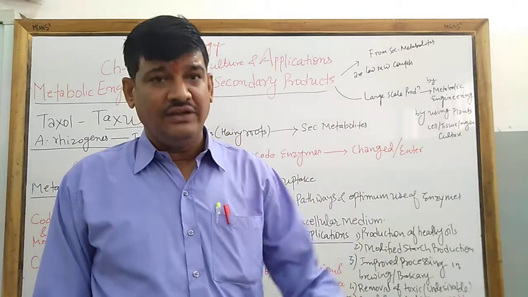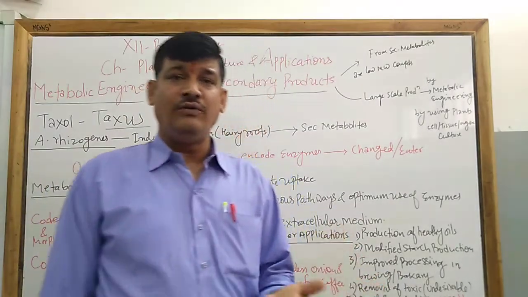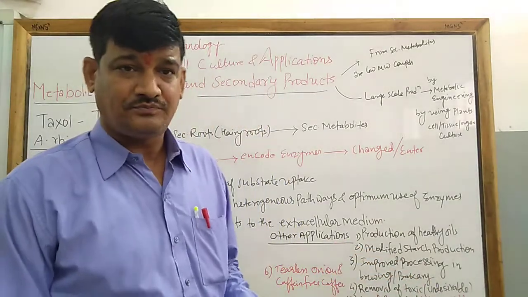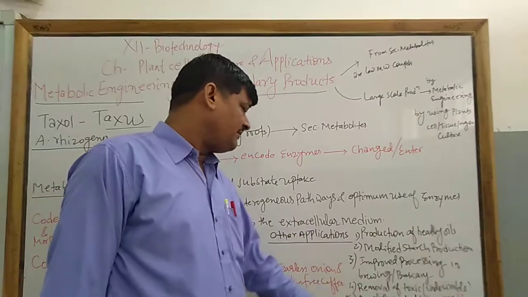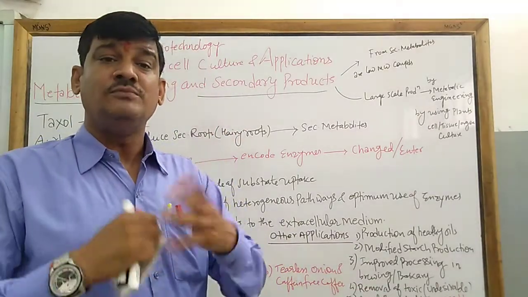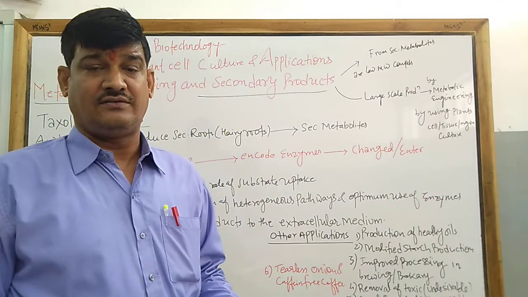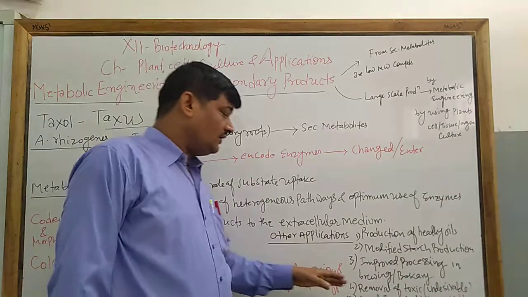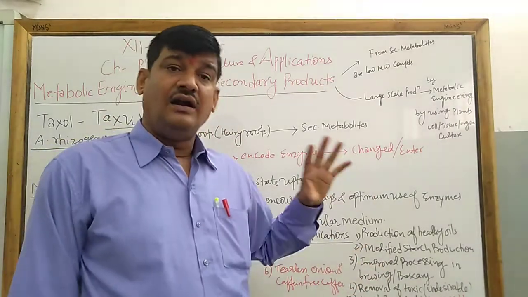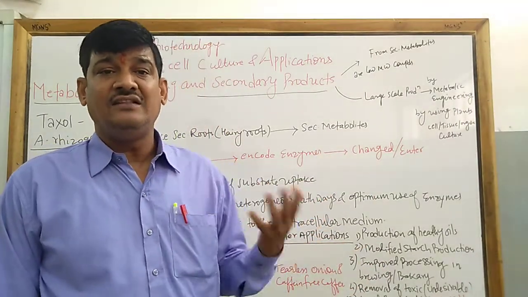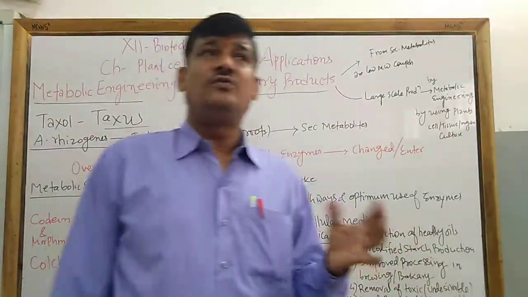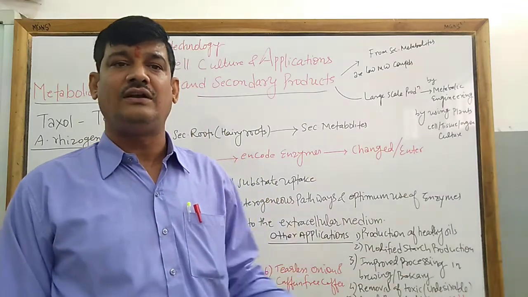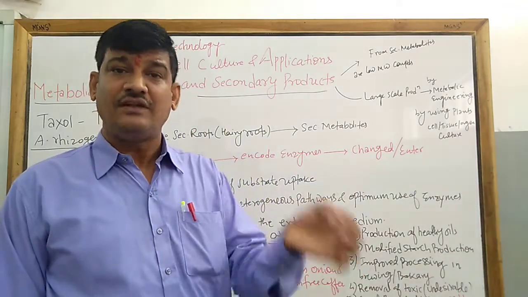Therefore, it is very convenient to use in brewing, that is alcohol and wine industry, and in the bakery industry, that is making bread. Next, it is also used to remove undesirable toxic substances present in the cells and tissues. An undesirable toxin is very lethal to the physiological system, so it can be converted into another non-toxic substance. Therefore, we call it undesirable toxic substance removal.